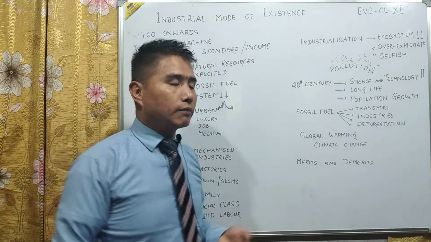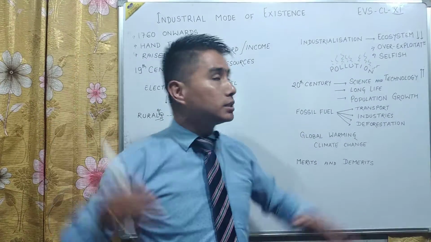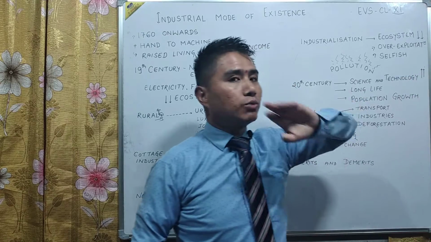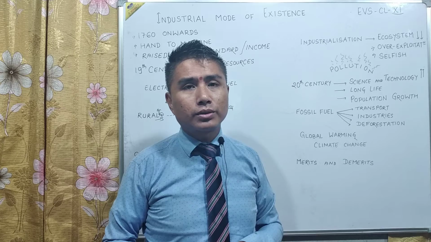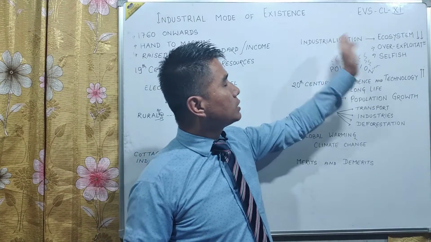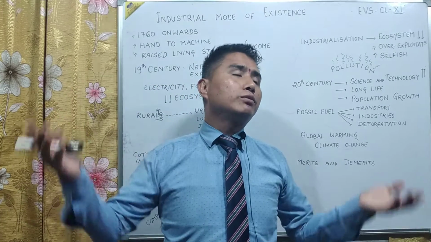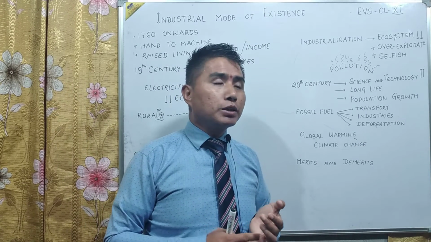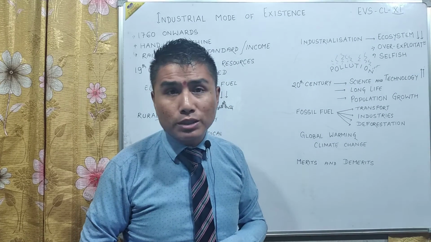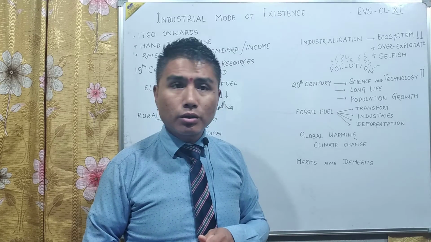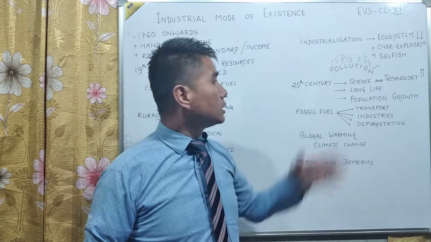And definitely one of the worst effects of industrialization, that we are still seeing and is continuing, is the impact upon the ecosystem. Why? Because the ecosystem now is over-exploited. I told you beforehand also. It is industrialization because of which pollution is there, pollution of land, water, soil. Noise pollution is also there nowadays. Because of noise pollution, people are unable to sleep, people have depression. Yes or no? And various types of diseases are also seen, which we do not know about, but could be a reason of industrialization, could be an aftermath effect of industrialization.